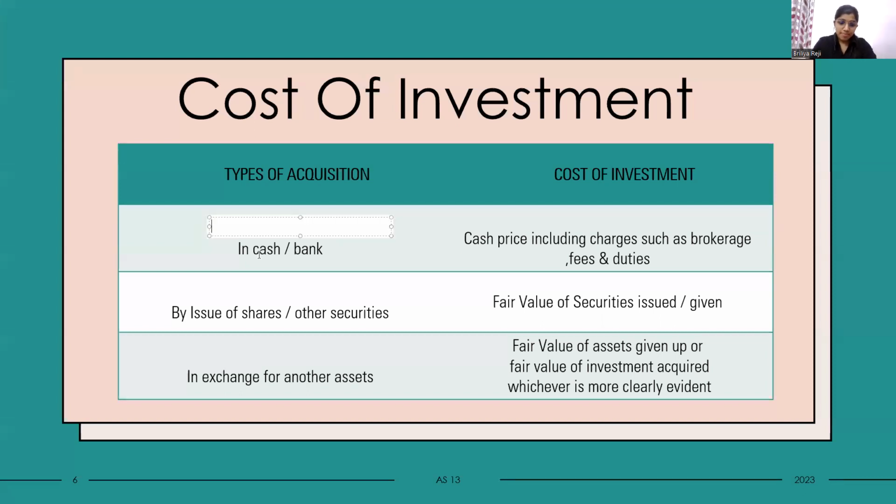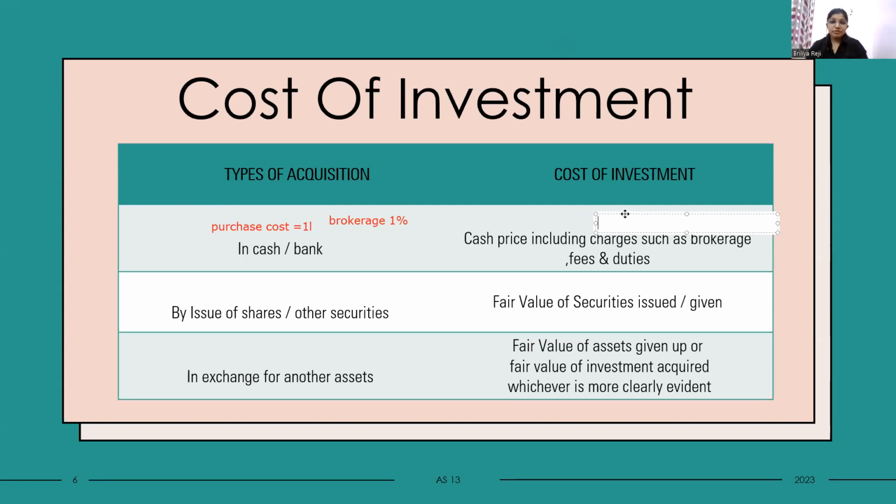If you buy a share, the purchase cost or cash price is 1 lakh. The cost is 1 lakh, and the brokerage is 1%. So what will be the cost of the investment?